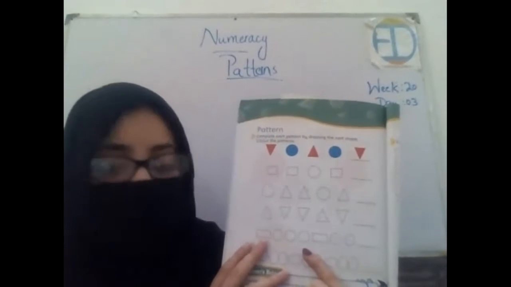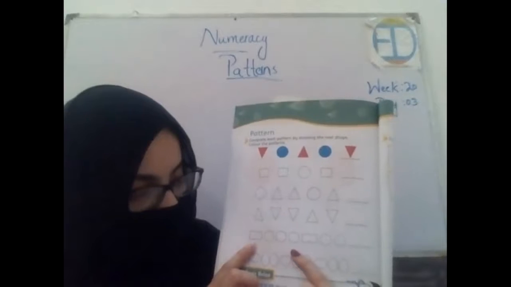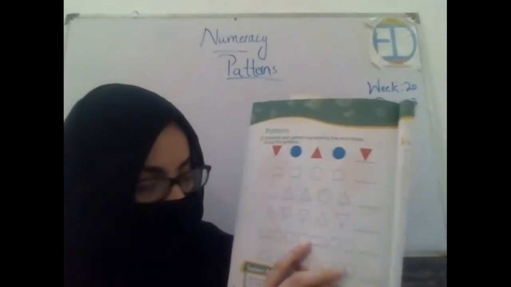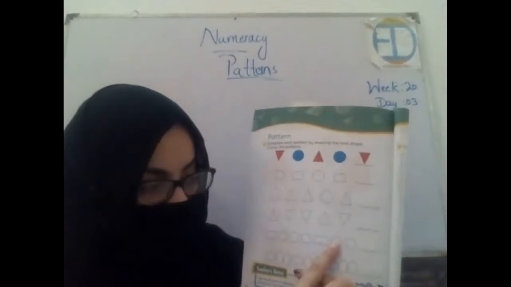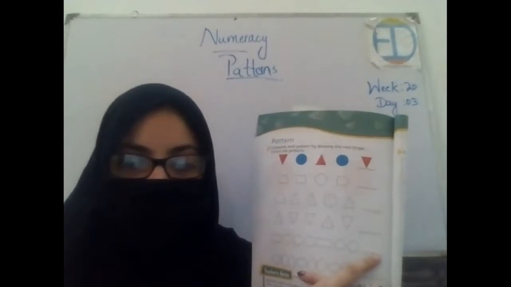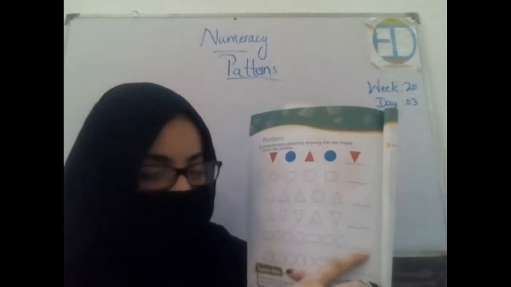Okay. Look at this. Rectangle, circle, circle, circle. Again, rectangle, circle, circle. What will come here? Another circle. Very good, Elise.